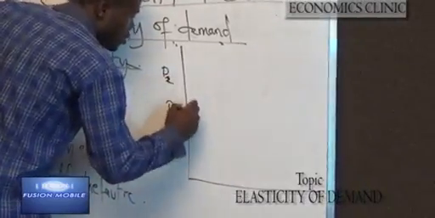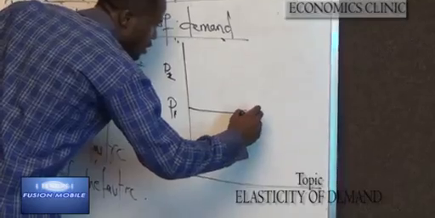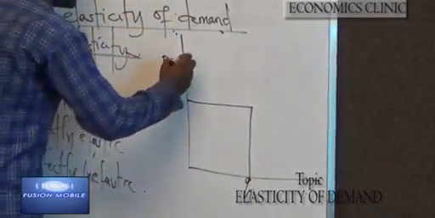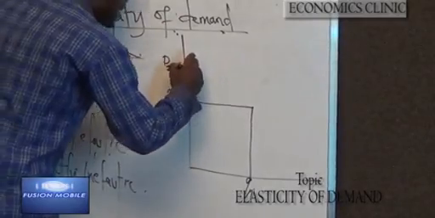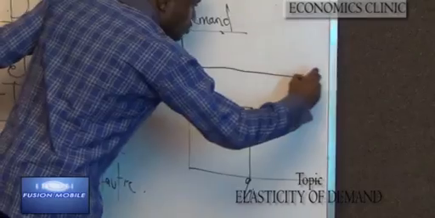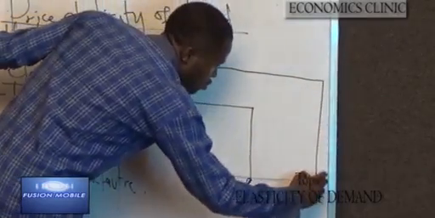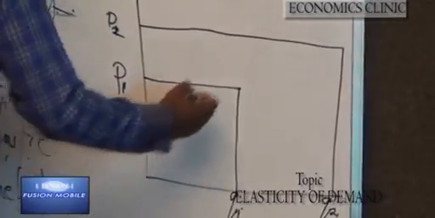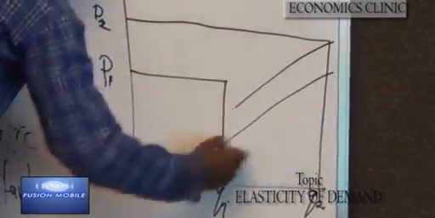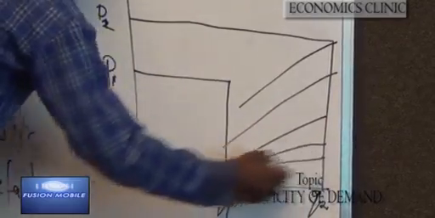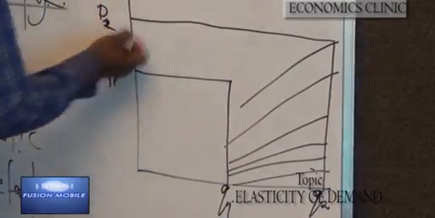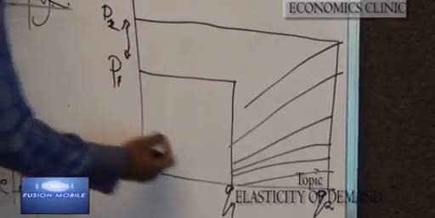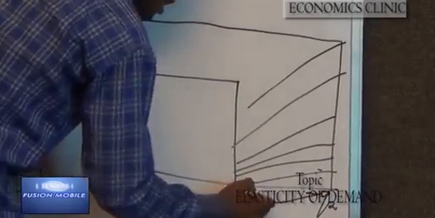drawn to meet Q1, then price 2 drawn to meet Q2. We can see from here that the percentage change in price is little compared to the change we have in quantity.